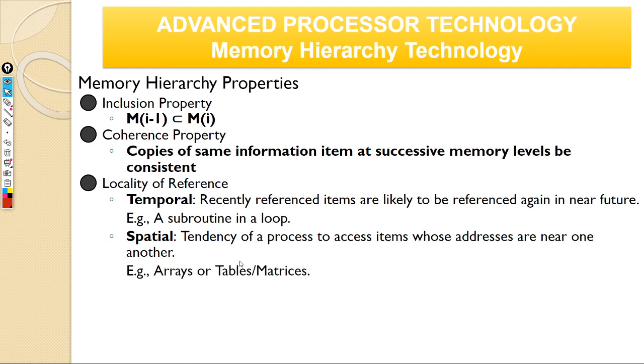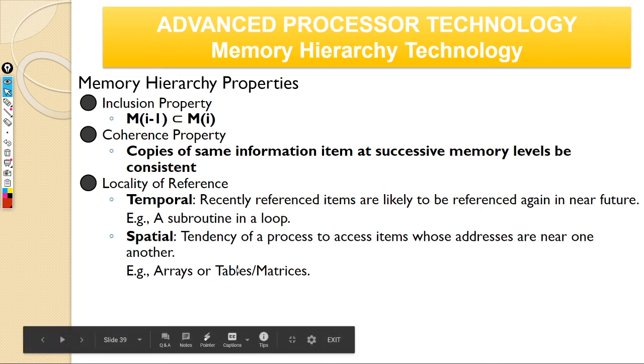Arrays, tables, matrices, all these things, right? Spatial locality means if I access A of I, it is highly likely I might access A of I plus 1 or I minus 1, anything around A of I. I'll be accessing the neighbors of I. So that's your spatial locality.